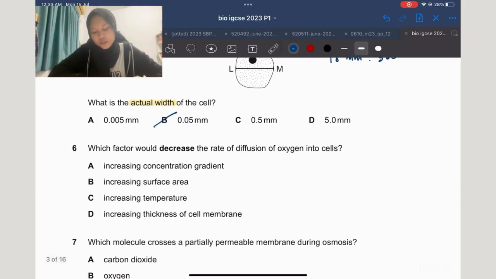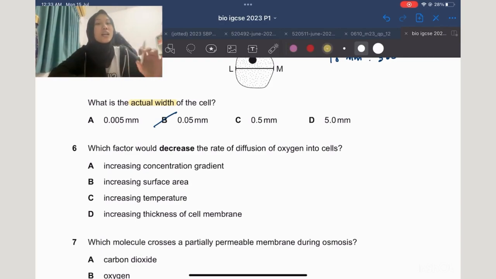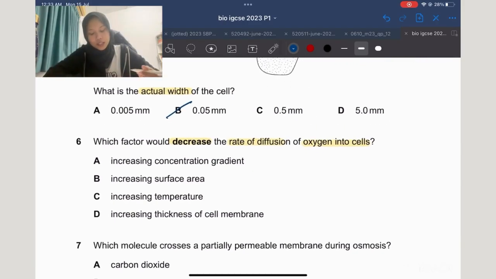Okay, 6. Which factor would decrease the rate of diffusion of oxygen into cells? So you need to really highlight the keywords: decrease, rate of diffusion, oxygen, into cells. So let's go through one by one. A. Increasing concentration gradient. Imagine you're doing a sports activity. The concentration of carbon dioxide in your body will increase, right? When carbon dioxide increases, your oxygen concentration also will increase. So this is not the right answer.